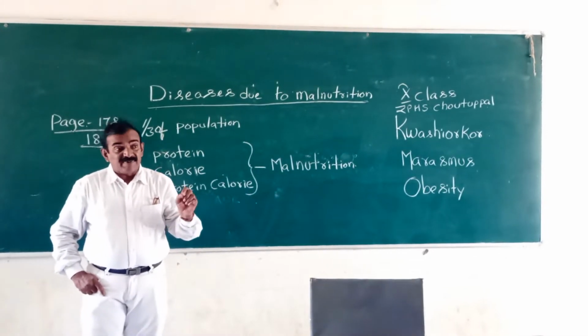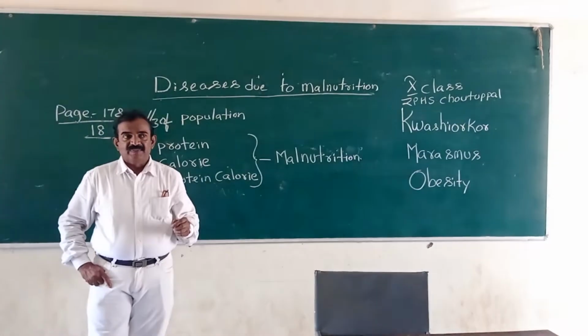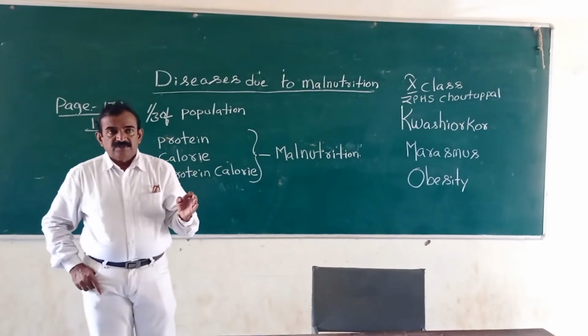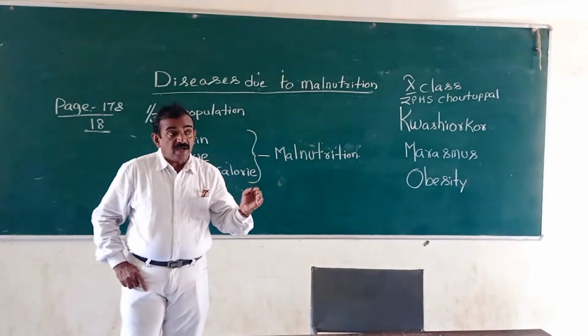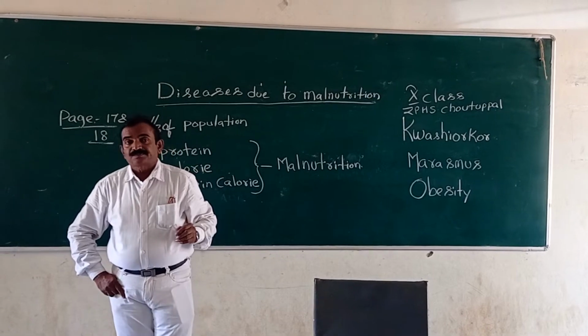I am telling you the definition of malnutrition. All of you underline it, page number 17. Eating of food that does not have one or more nutrients in required amounts is called malnutrition.